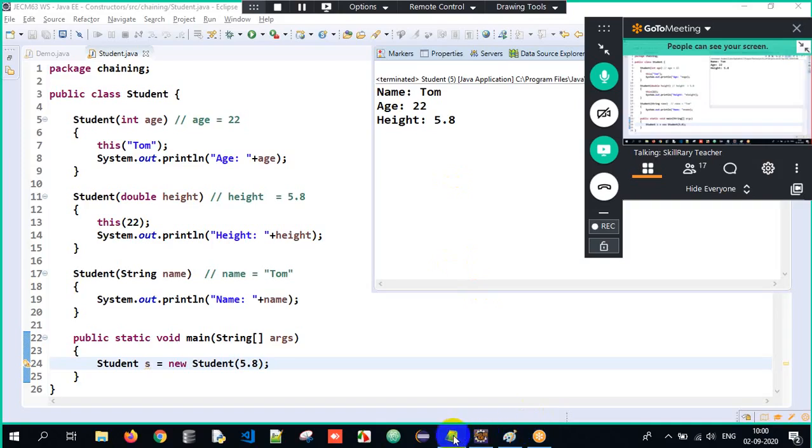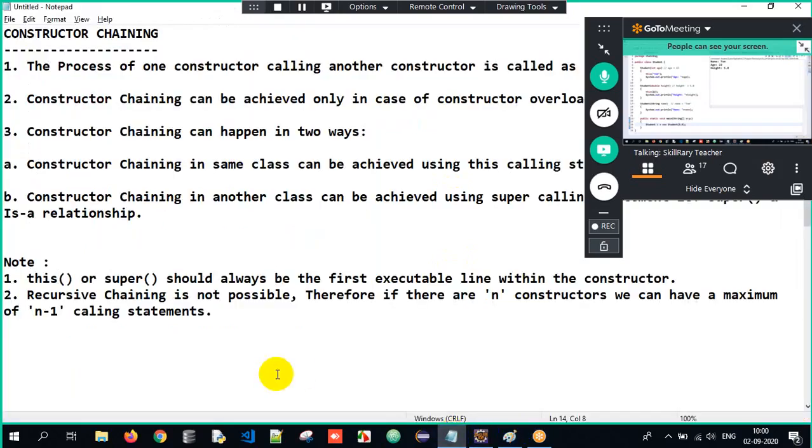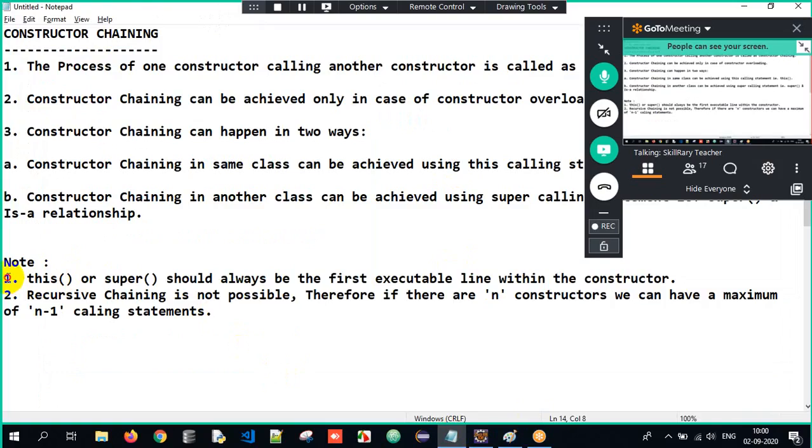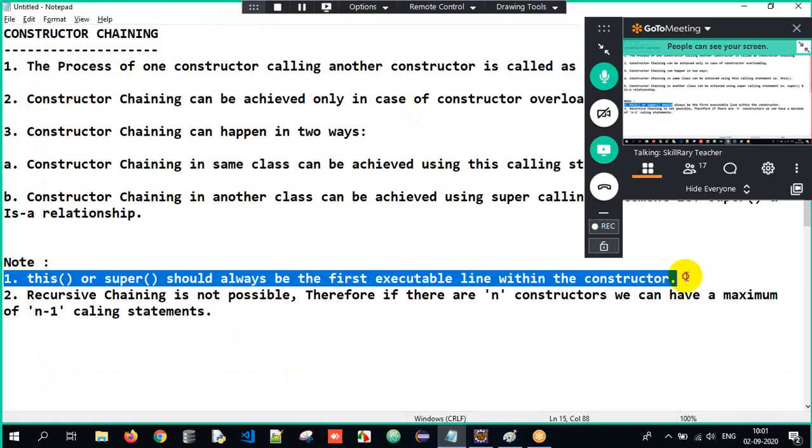Now here, I'll go back to my notes here. Now there is something called the first part. What is the first line here?